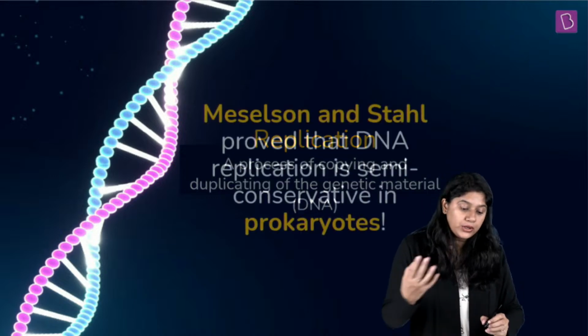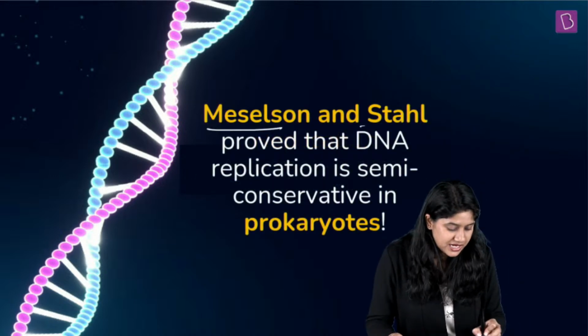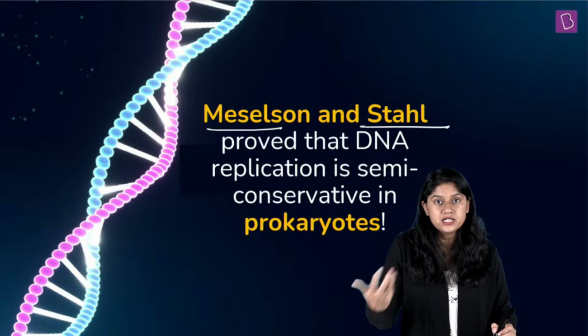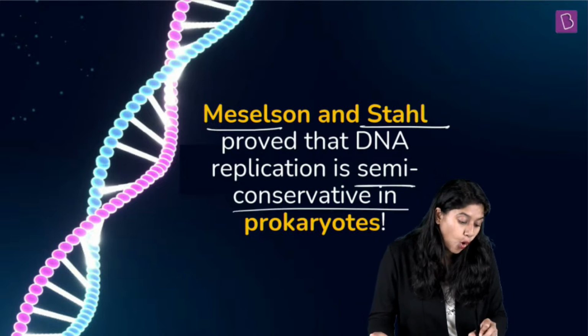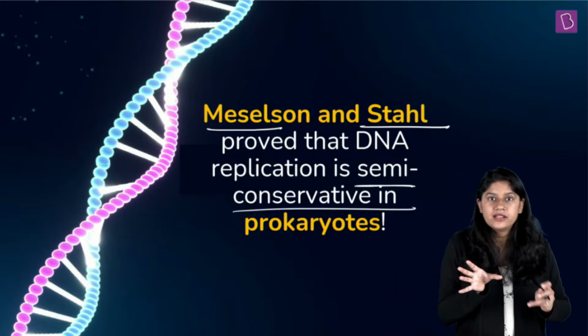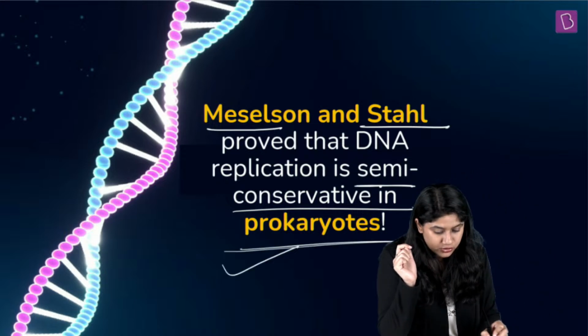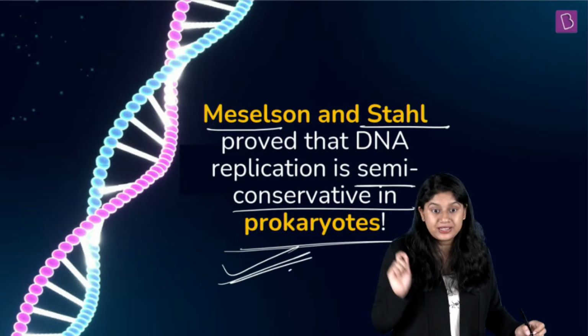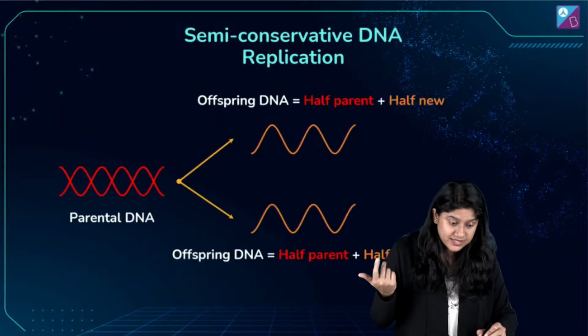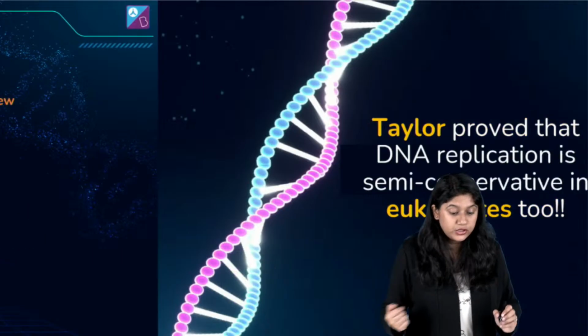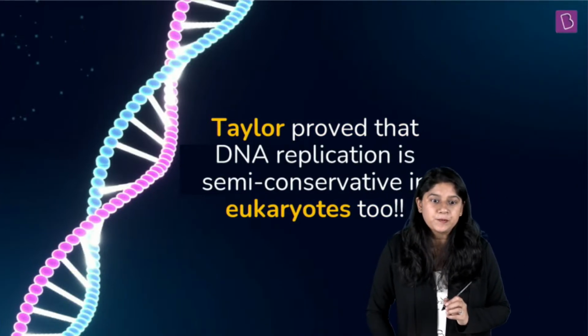Okay. Now we know that these two scientists, Meselson and Stahl, proved that the DNA replicates in a semi-conservative way in the prokaryotes. So they worked on the prokaryotic E. coli. Whereas, if you talk about the eukaryotes, do you think we have something?